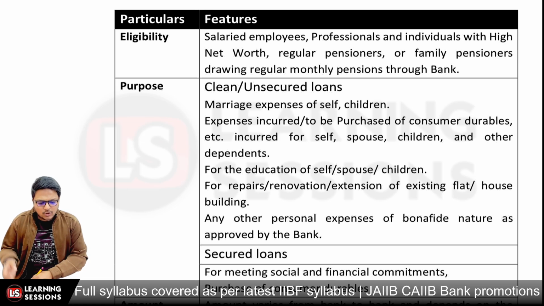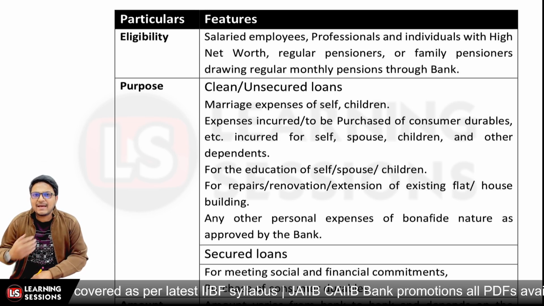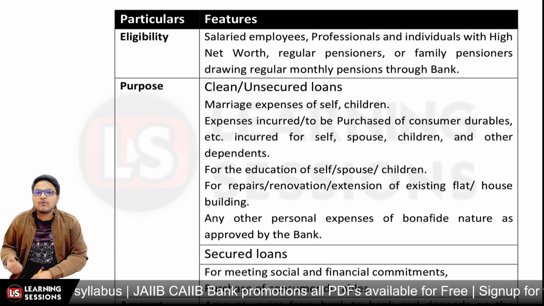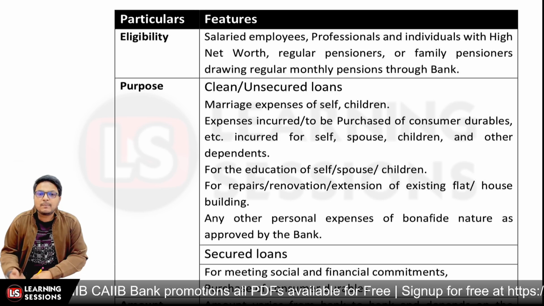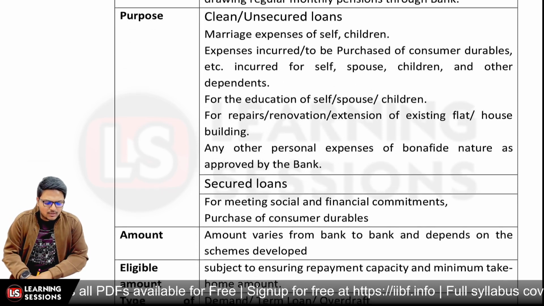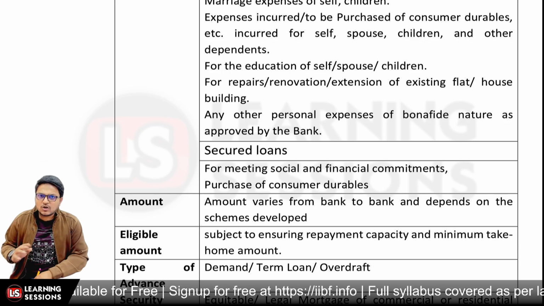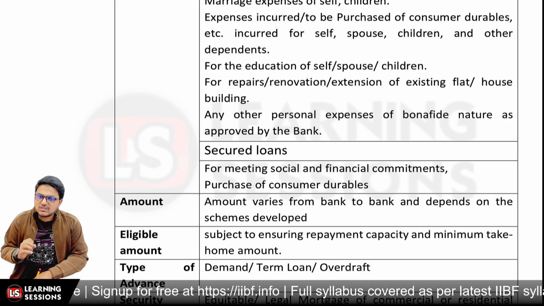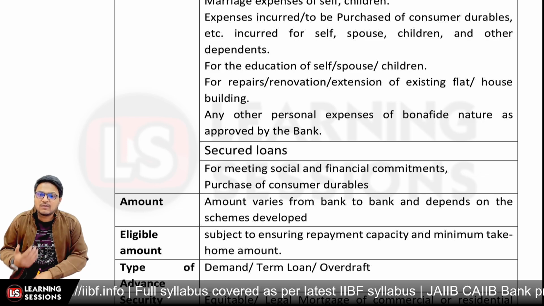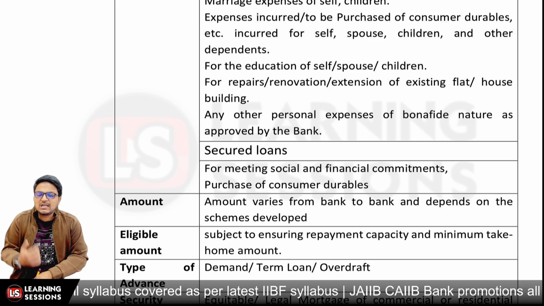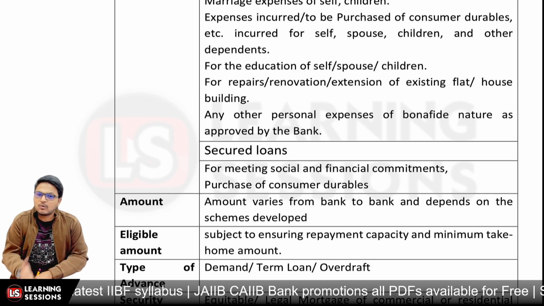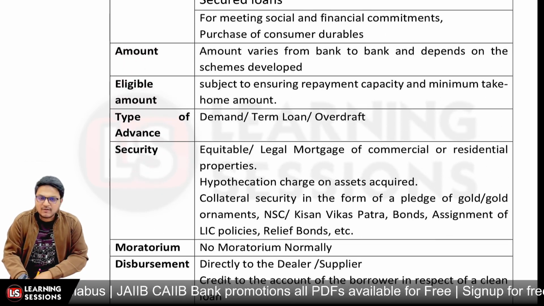Now it's an unsecured loan. It can be given for any purposes, like for marriage expenses, for self, for children, for expenses incurred for purchase of consumer durables. It can be for education, for self or for children, for repair, renovation, for any of the purposes it can be given, for legal purposes only, right? And further if we talk about the security, in that scenario there is personal guarantee which is available. If we talk about the quantum of the loan, that basically varies from customer to customer, depends upon the creditworthiness of the borrower, and also may depend upon the schemes which are developed by the bank. And if we talk about the eligible amount, that's basically subject to ensuring the repayment capacity of the borrower, as I told you, and the type of security or type of advance which can be given.